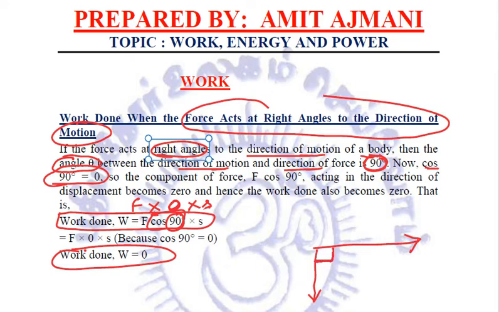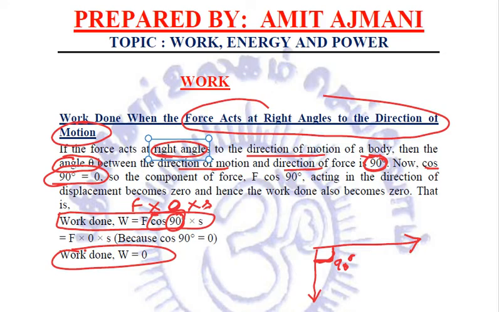So the angle between them is 90 degrees, and applying the same fundamental of cos 90 degrees, the work done by the coolie will be zero. Similarly, if there is a weightlifter who is lifting the weight off the ground, he is lifting it, but when he is holding the weight, he is not doing any work. The work will be done if he is lifting. Why? Because now it will be negative work done.